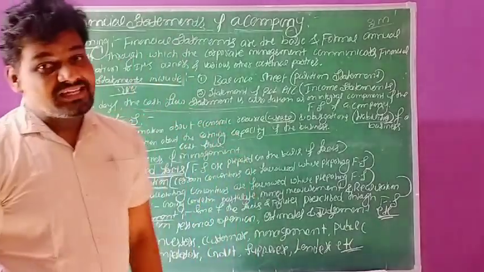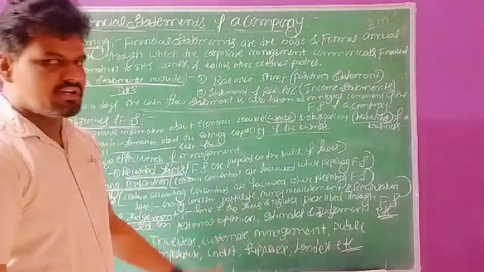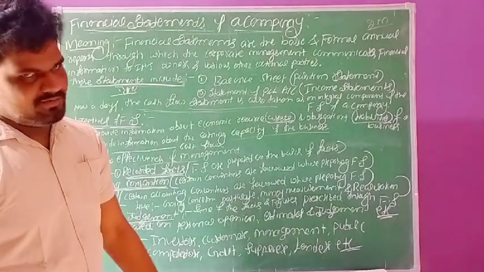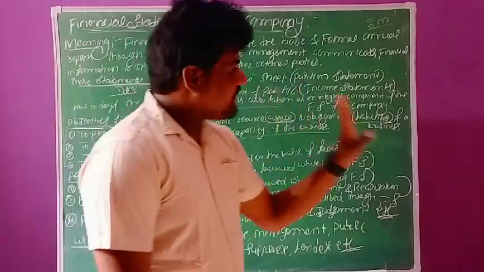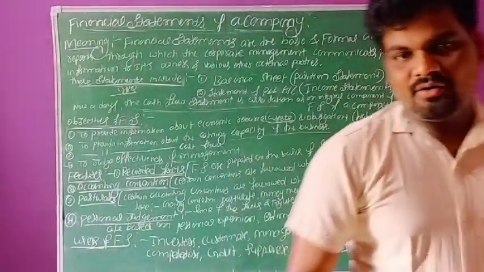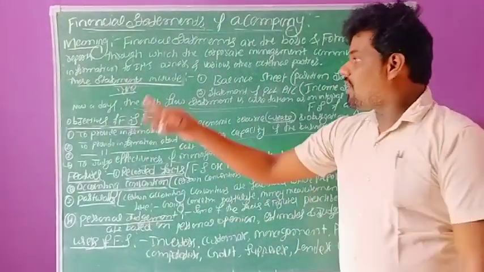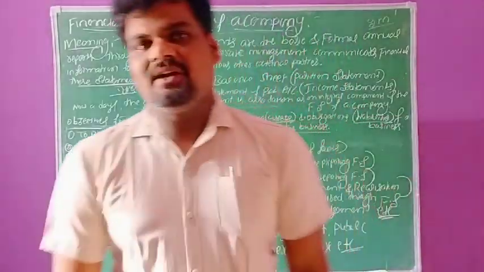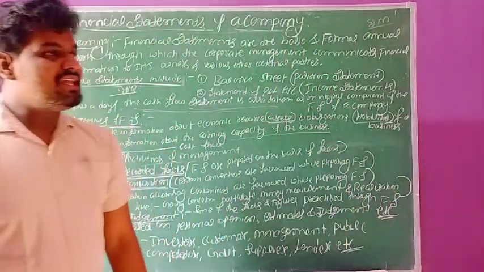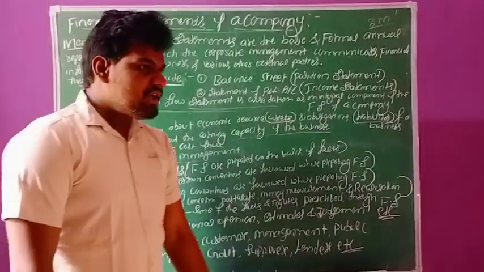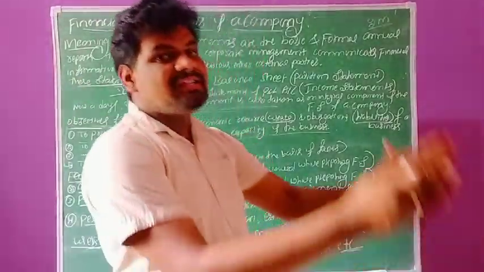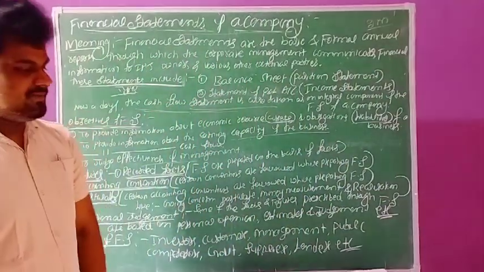This is a really important feature of financial statements. So now we have discussed the meaning of financial statements, the various types, the various objectives, and the various features or nature of financial statements.